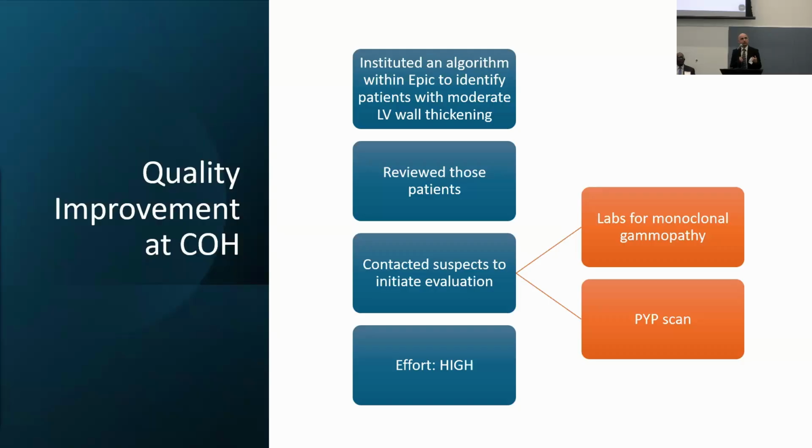In our patient population, we see a lot of AL as a cause of wall thickening in these patients who don't have hypertension or aortic stenosis. So what we did was we created this algorithm and we ran it across the EMR and identified several hundred patients who had increased wall thickness. Then the gargantuan task was, okay, do we believe it? Because we're not going to work up hundreds of people for AL amyloid.